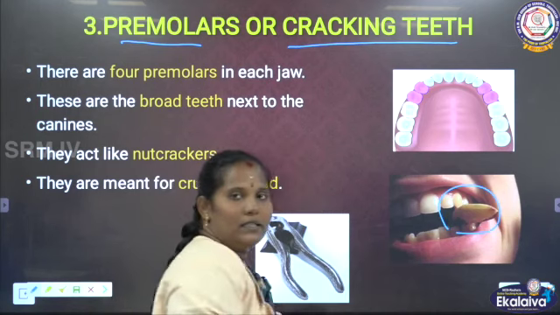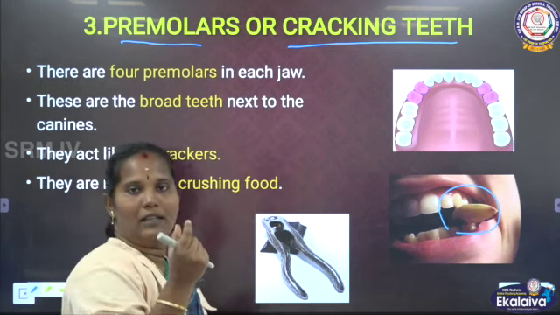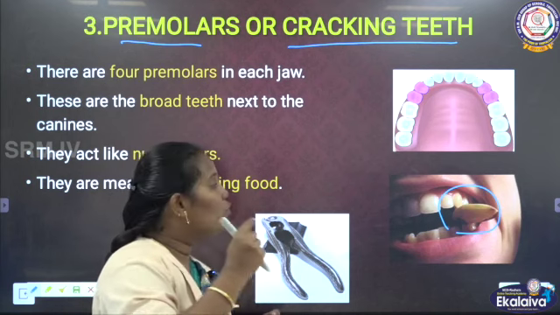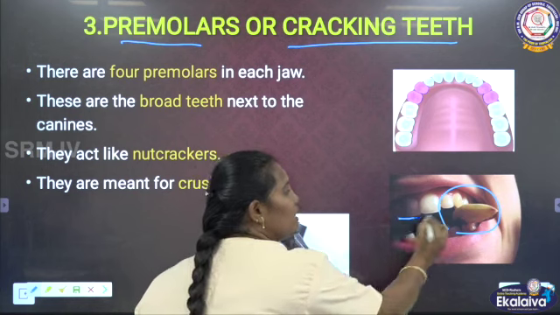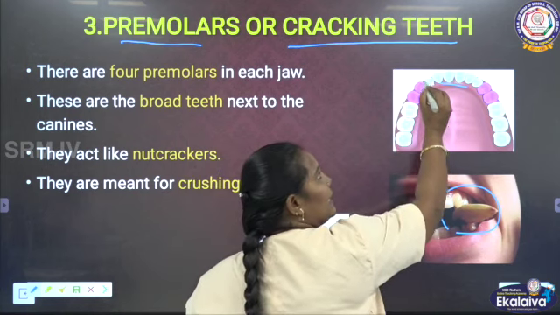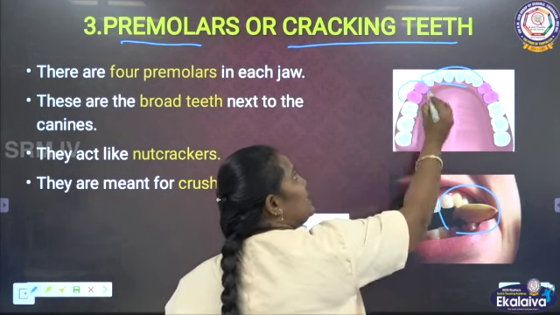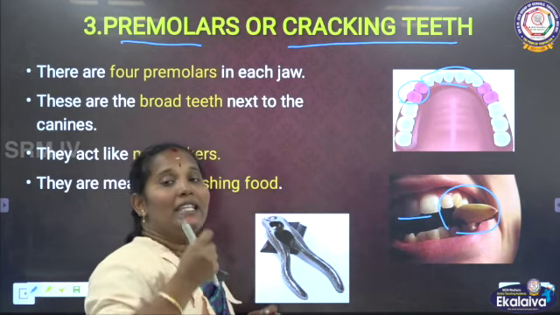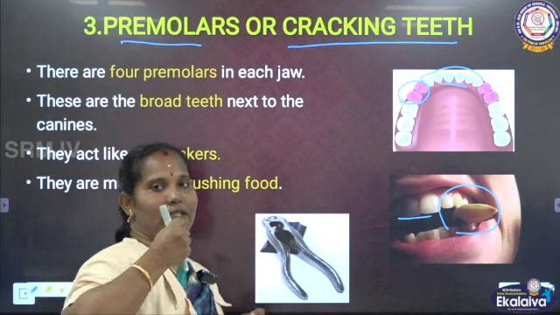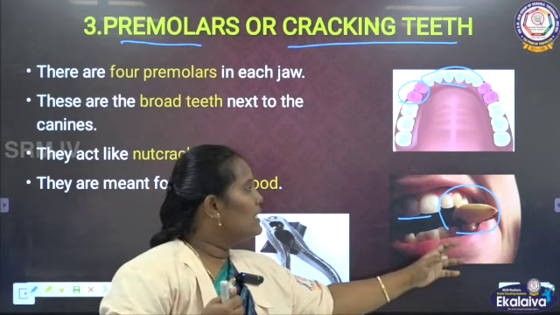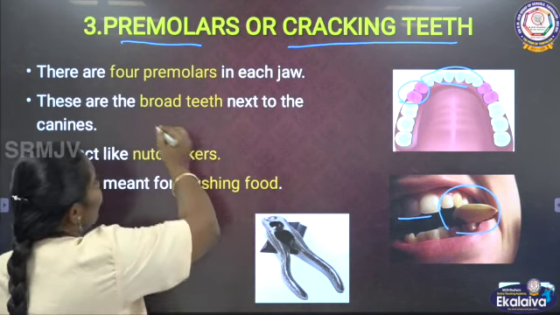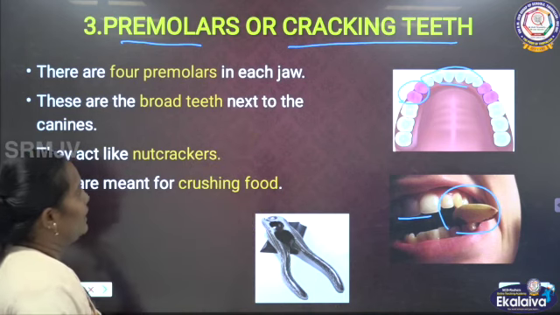If you are eating a hard nut, usually we never use the incisor or the canine. We use the premolar, because they are very strong and they help to crack the food. That's why the premolar is called the cracking teeth.